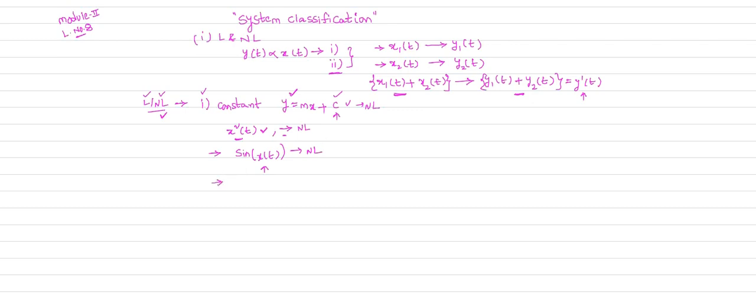By observation you can say directly whether the given system is linear or non-linear. You can remember all these observations. First observation is, if it consists of constant values, it is directly a non-linear system. If it consists of powered values, directly you can say that system is a non-linear system. If it consists of trigonometric functions, in the form sine of x of t, it is a non-linear system.